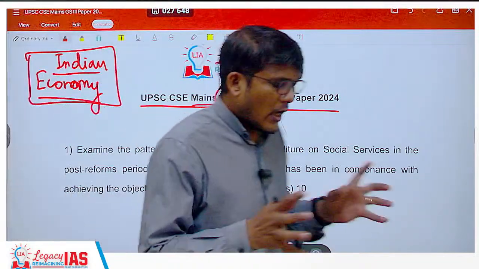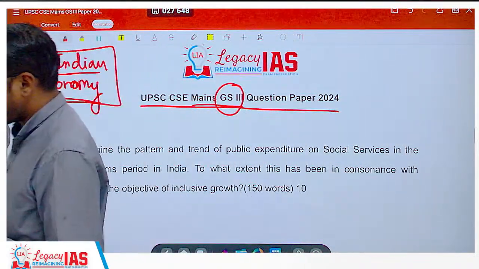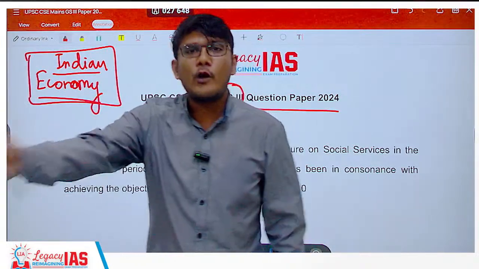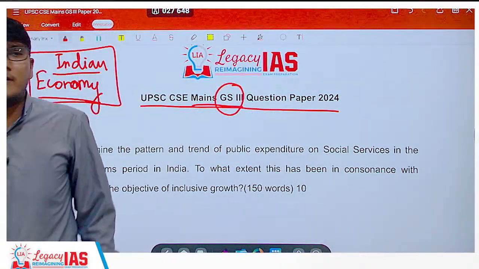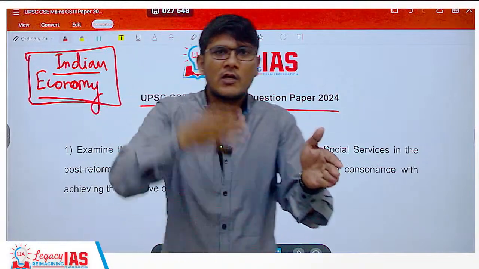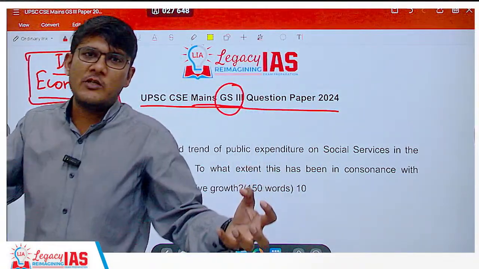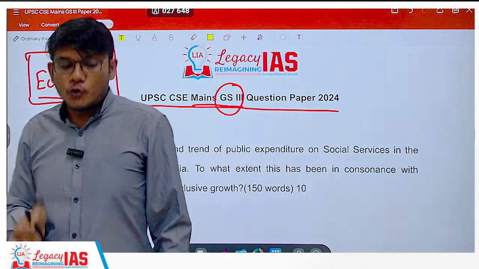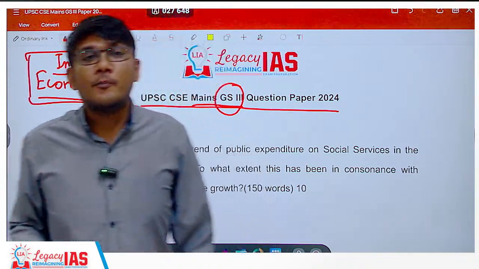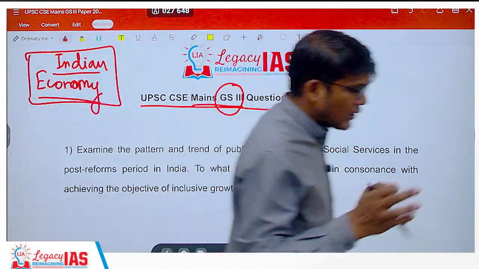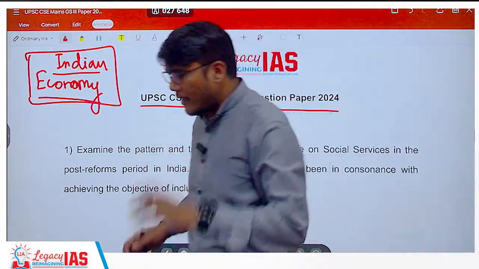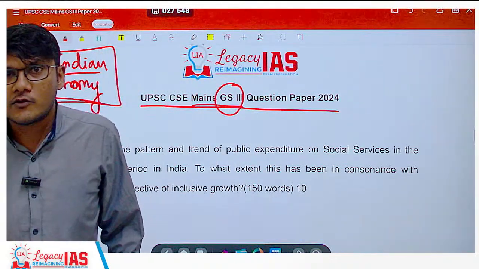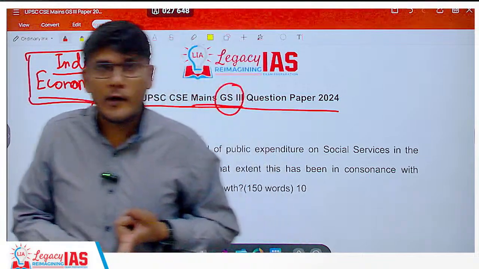At the same time, in answer writing there is a difference with respect to the question. They are directly dividing the question into 3-4 parts. You don't have to do that now, because they have already said what this is, how this has been done, and how far it has been successful. So the division into 3 parts happens automatically, but you are required to know certain factual information without which you will not be able to answer the question. Example, the question on labor code. You need to know what the 4 labor codes are, without which you won't be able to answer the question. So factual knowledge has been given importance.